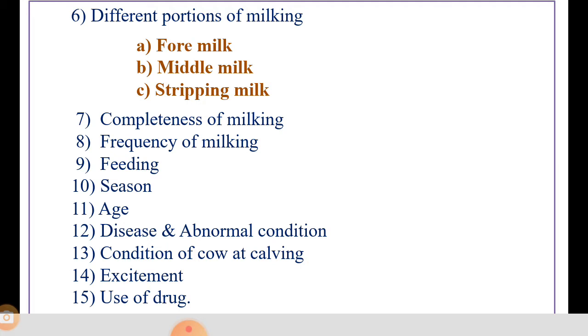Okay, so the next point is feeding. It has only a temporary effect on milk composition. Feeding of that particular breed of cattle has only a temporary effect on milk composition. Good feed and care can increase the yield of milk but not the richness of the product. Sometimes it increases milk production but not the richness or quality of that product.